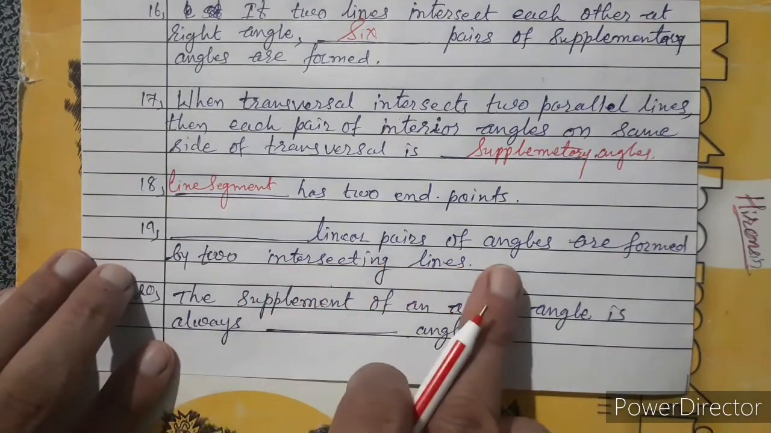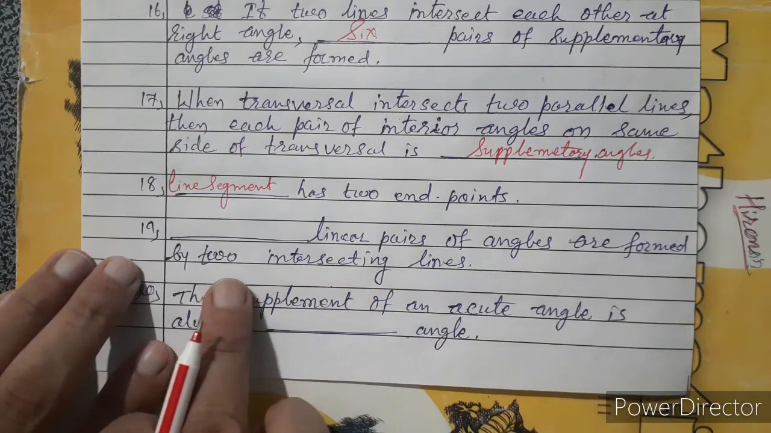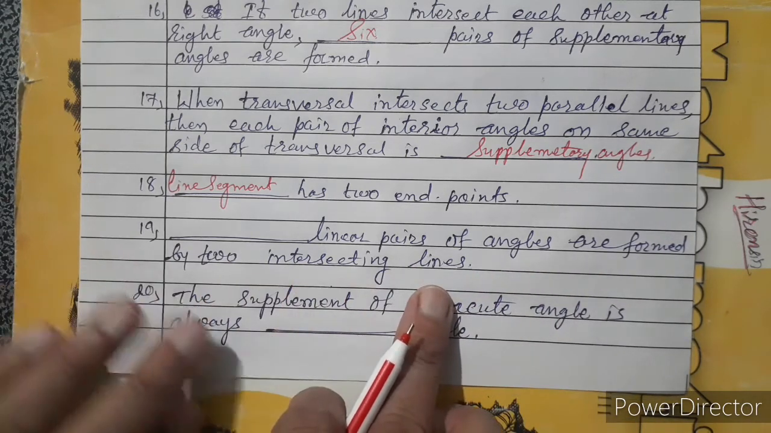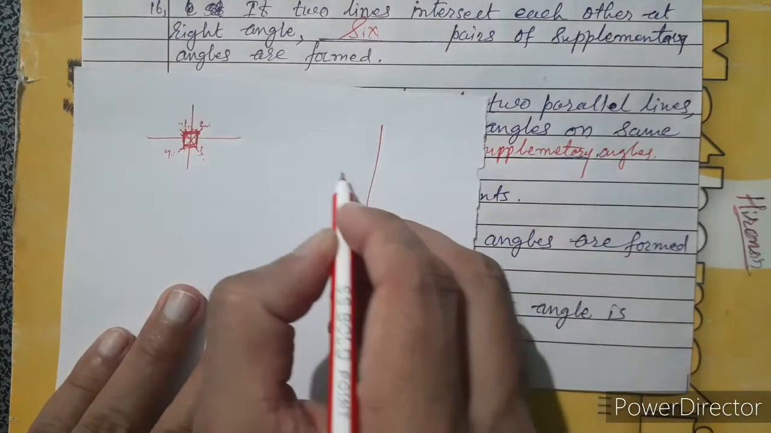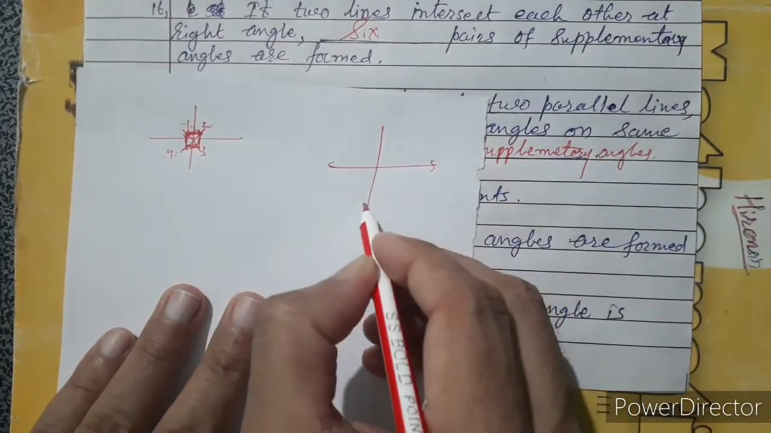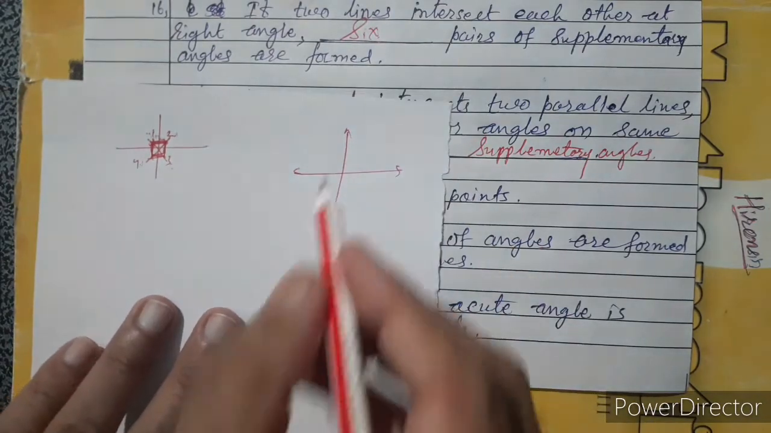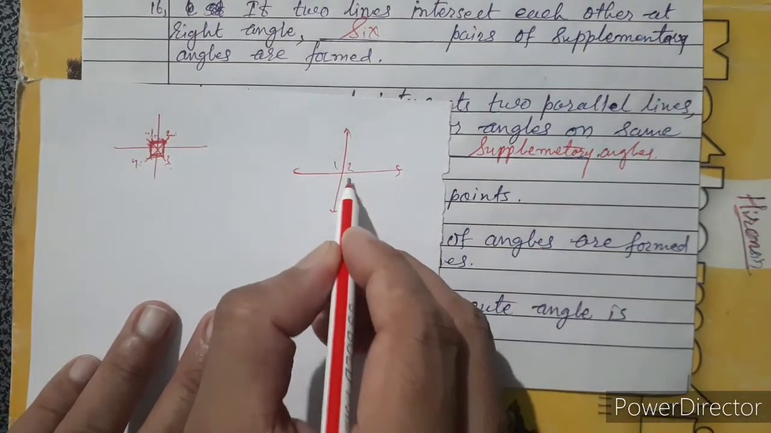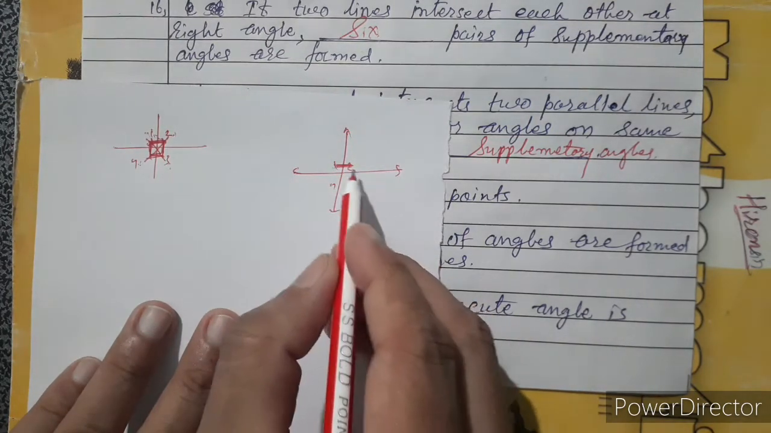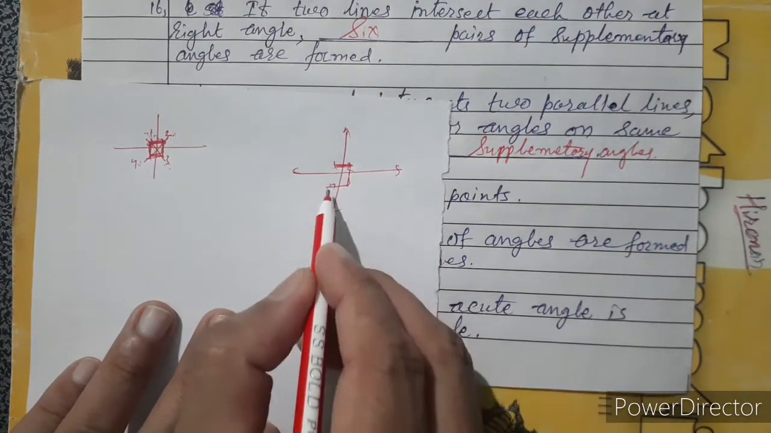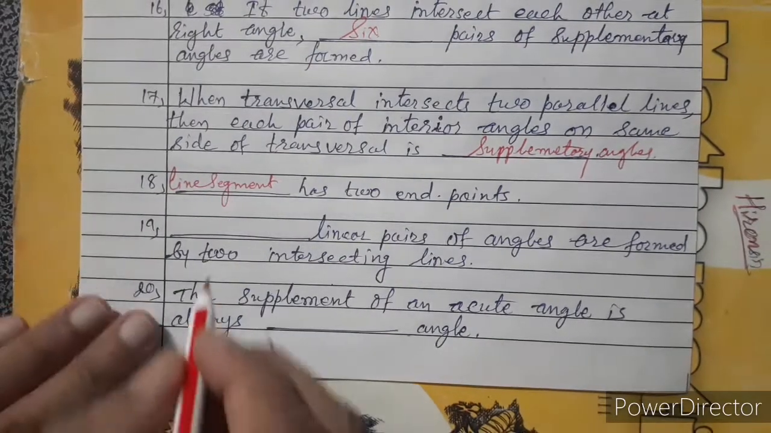Dash linear pairs of angles are formed by two intersecting lines. Two intersecting lines like that. Look, two lines intersecting each other. How many linear pairs? Nearest 1, 2, 3, 4. Nearest two angles are linear. So 1, same here, second, third and 4, means total 4 pairs.